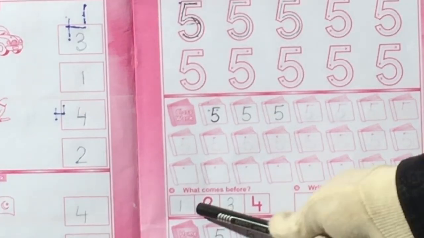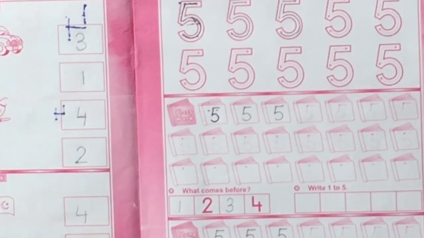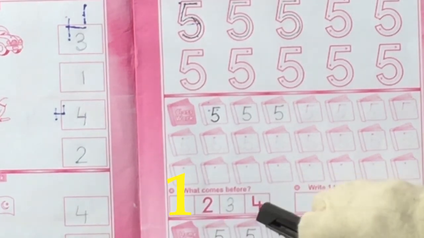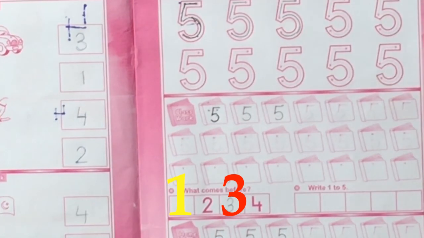What comes before? What comes before 1? We will write 1 over here. What comes before 4? 3. We will write 3 over here.